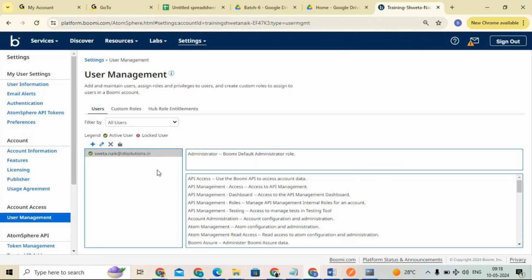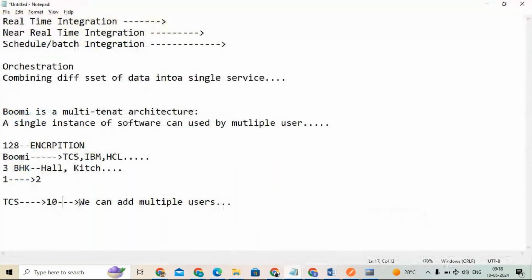Now I am giving permission to different users to use this particular account. This single account can be used by multiple users. That is what I am telling here, right? So we can add multiple users into a single account. Don't be confused here. This is my single account.